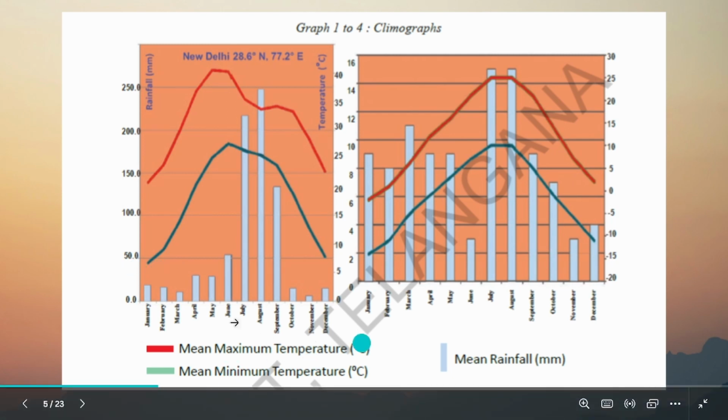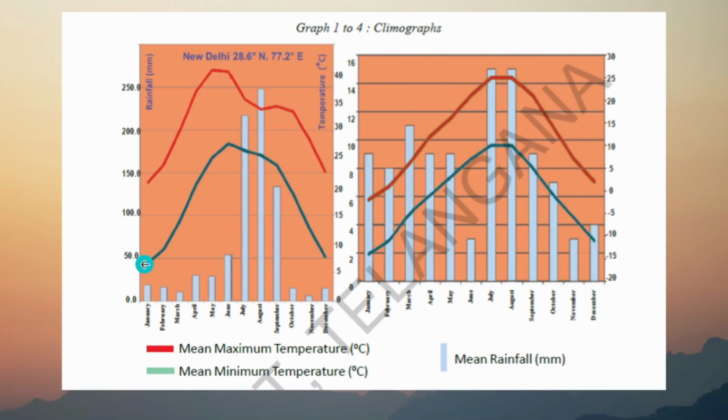And the mean minimum temperature: how will the low temperature look in Delhi? It will look like this. See this graph here, it's around 7 degrees. See how bad it is. 7 degrees means very, very cold. And then in May, it will be around 24 or 25 degrees. So this is the average. This is how climographs work.